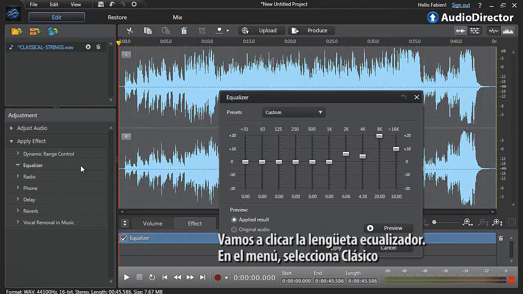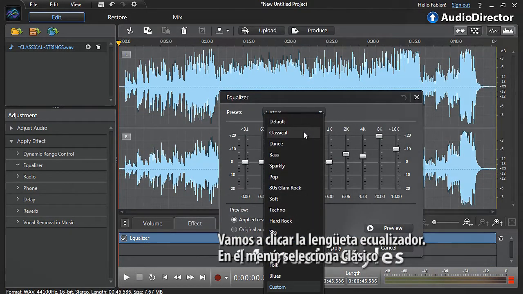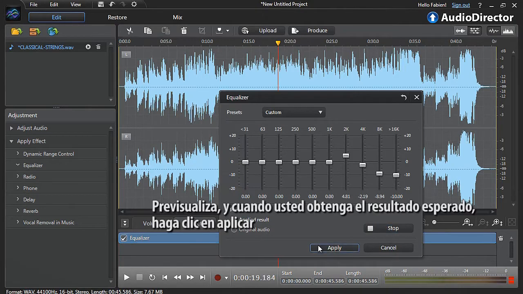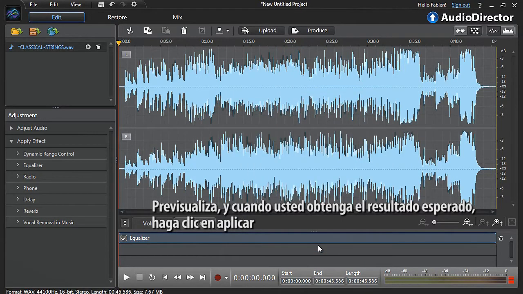Let's click the Equalizer tab. In the drop-down menu, select Classical. The Classical Frequencies preset is instantly applied to the soundtrack. You can further tweak the frequencies. Preview, and when you get the result you want, click Apply.